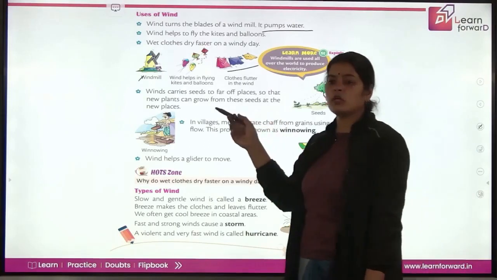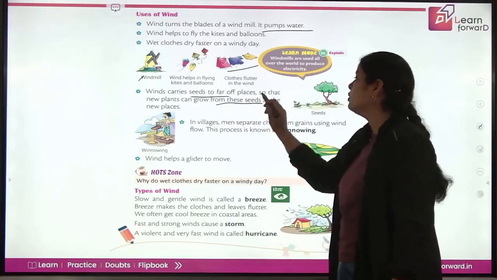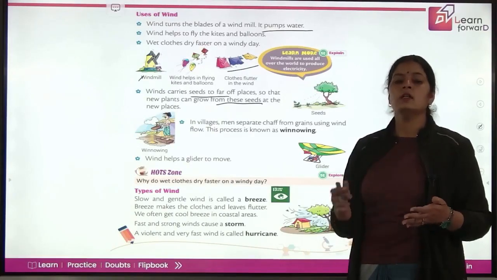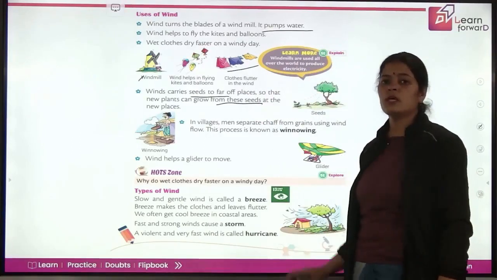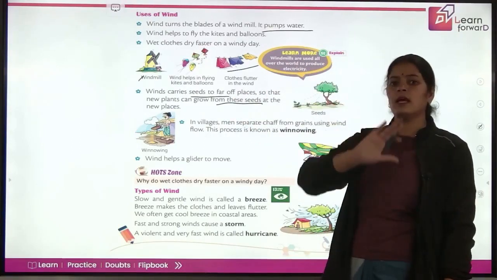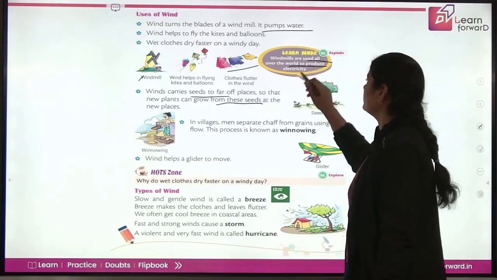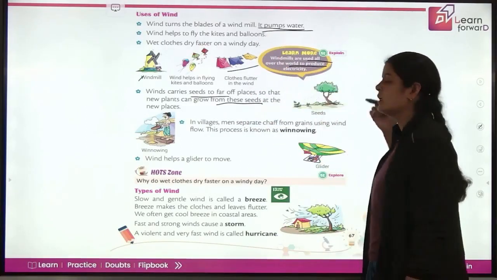Wind carries seeds. Seeds of what? Plants to far off places so that new plants can grow from these seeds at new places. So now if there's a plant here, the seeds of this plant can be taken to far different places with the wind so that new plants of such kind can grow there also. Now windmills are used all over the world to produce electricity. The same thing, it can be used to pump water, it can be used to produce electricity as well.